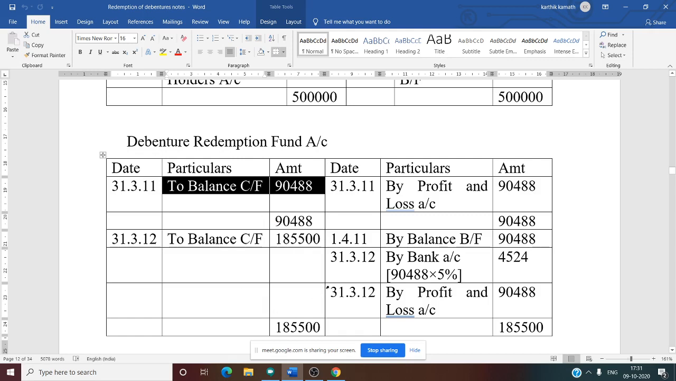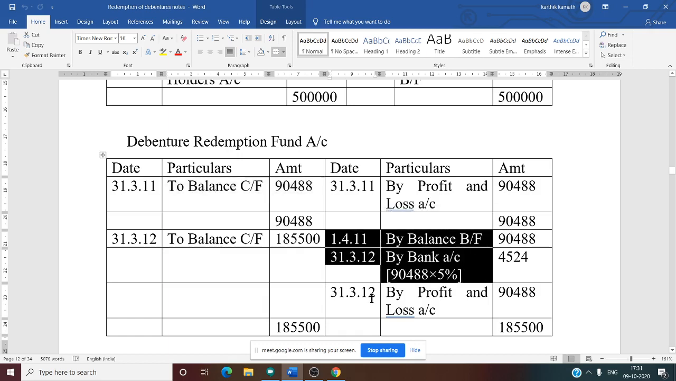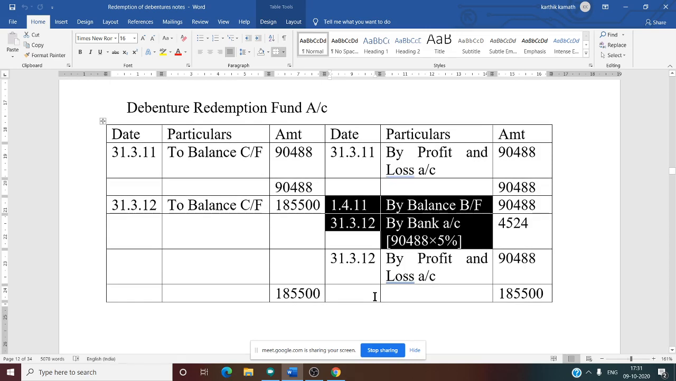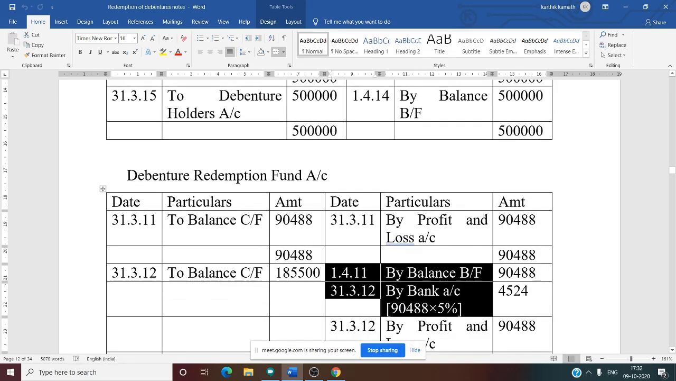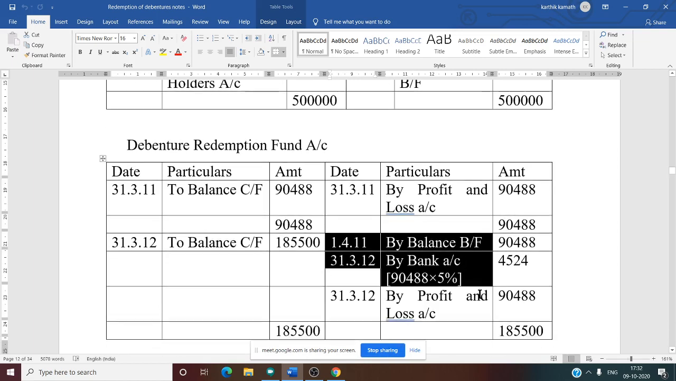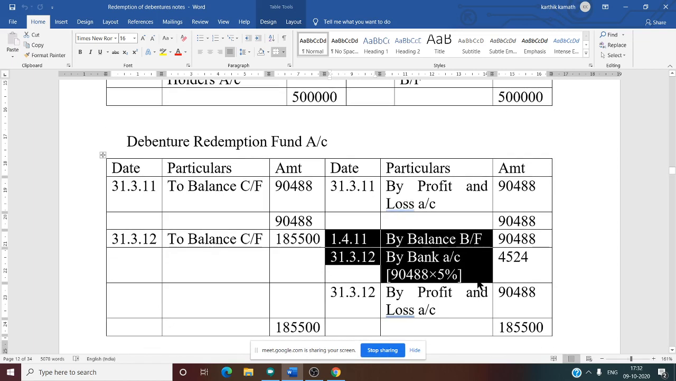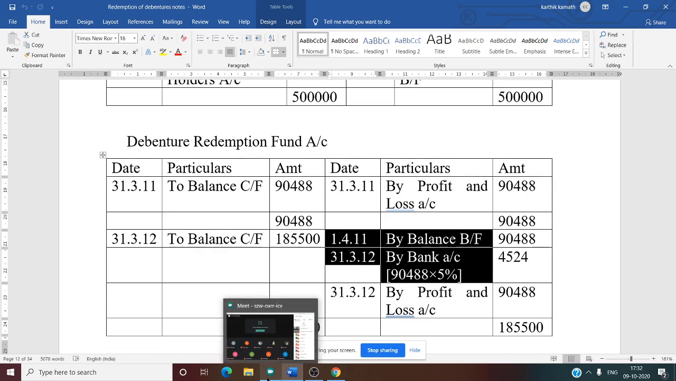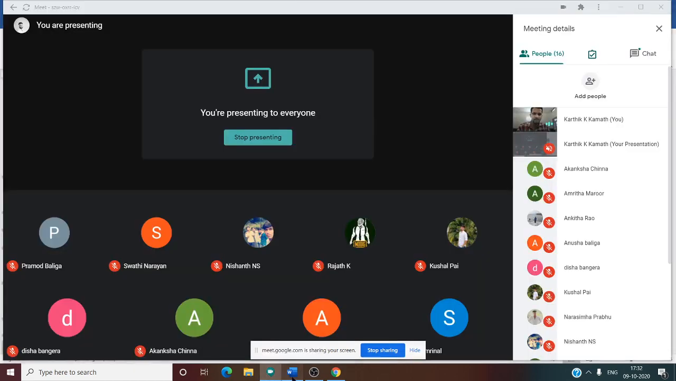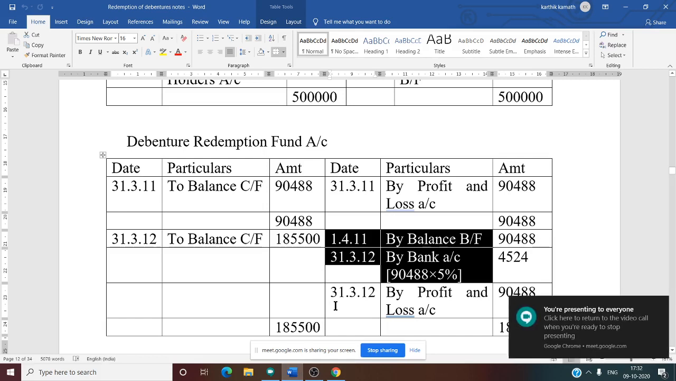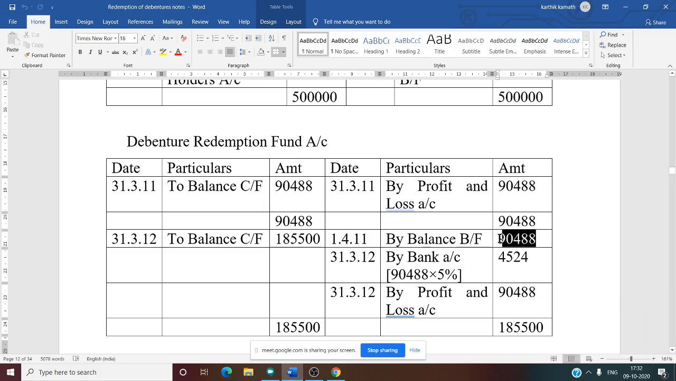Now we need to concentrate on the next year. For the next year, 90,488 is our opening balance. So by balance brought forward 90,488. Again, date is important. Next year means the second year starts from 2011-12, that is 1/4/2011 till 31/3/2012. So previous year balance we have brought forward 90,488.